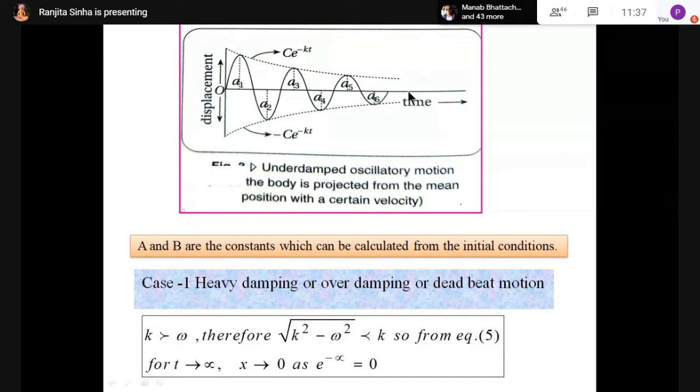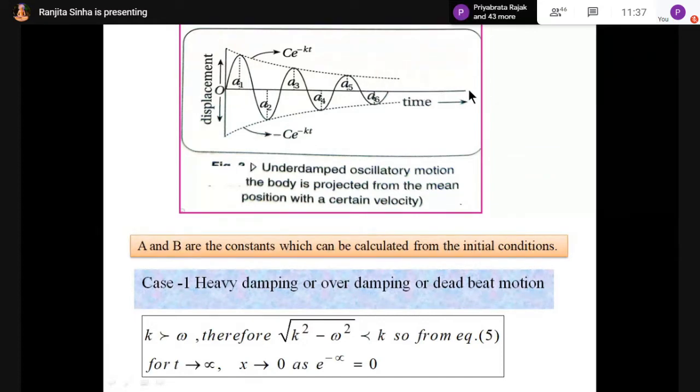So after some time this line will touch the horizontal line. When will it touch? At t tends to infinity. Time is plotted along the x-axis, and when time is very large, that is tends to infinity, then this displacement touches this line, that is tends to 0.